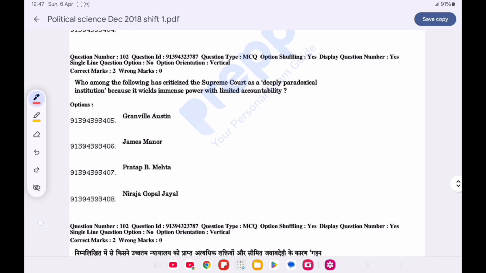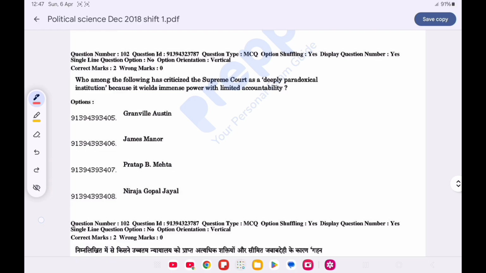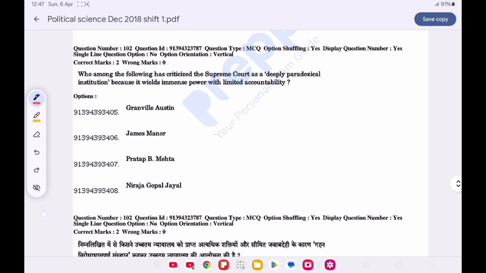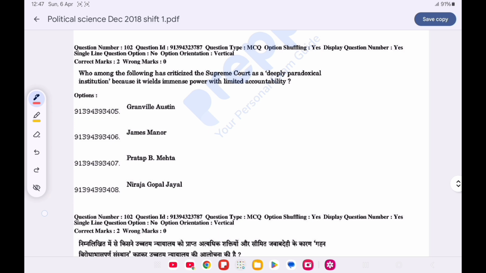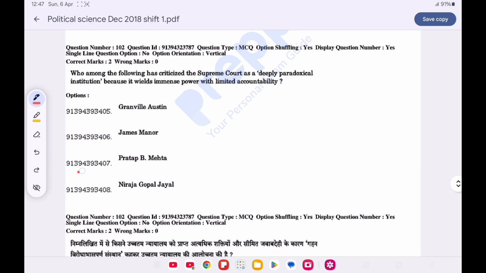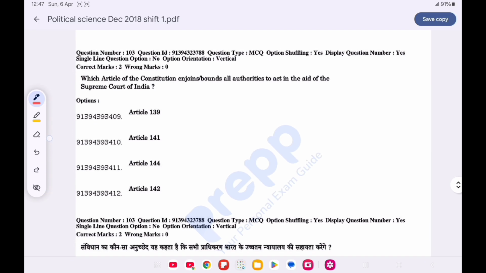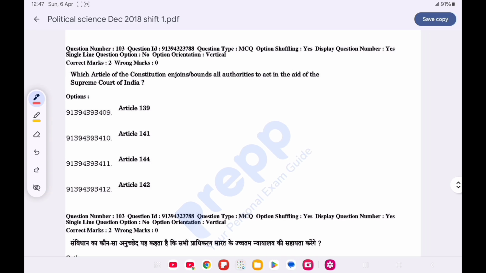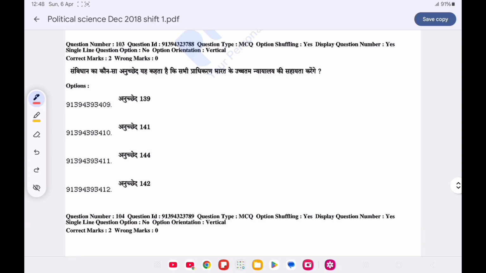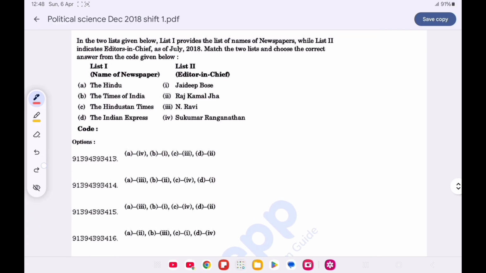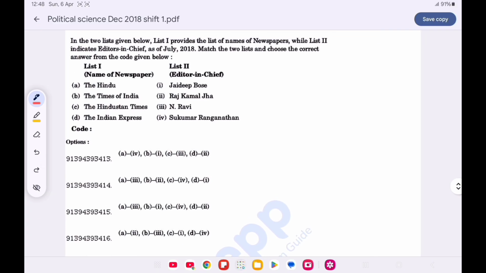Question number 102. Who among the following has criticized the Supreme Court as a deeply paradoxical institution because it wields immense power with the limited accountability? Option C is correct, Pratap B. Mehta. Question number 103. Which article of the Indian Constitution enjoins bound all authorities to act in the aid of the Supreme Court of India? Option C is correct, Article 144. Now question number 104 is match list 1 with list 2 and choose the correct option from the code given below. Option C is correct.